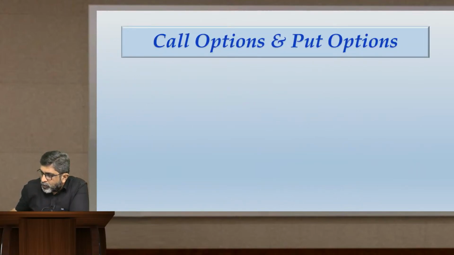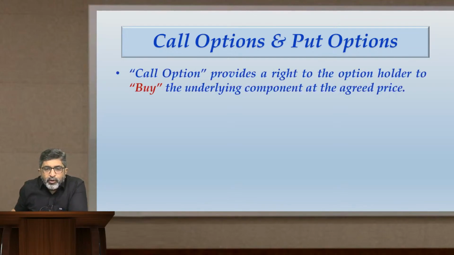Moving forward, call options and put options. Two types of option contracts you will generally see. Call options convey the right to buy. Put option conveys the right to sell. So a call option provides the right to the option holder to buy the underlying at the agreed price.